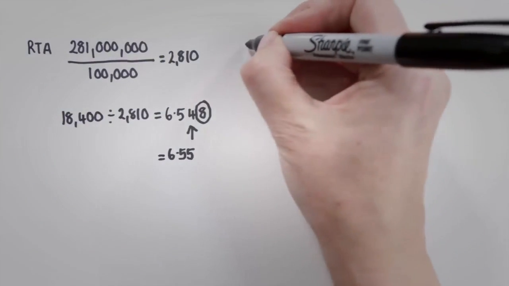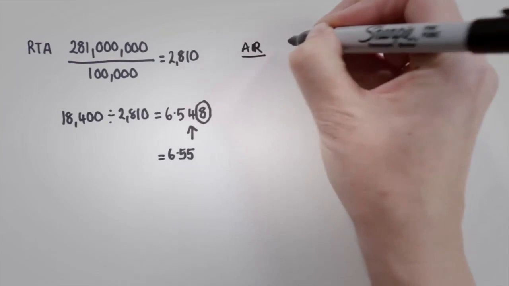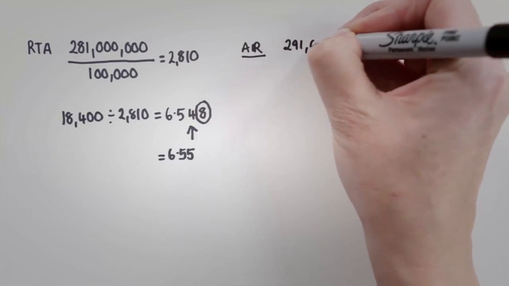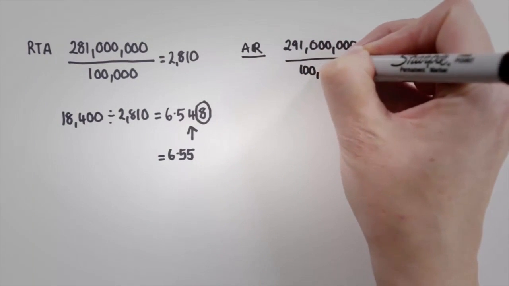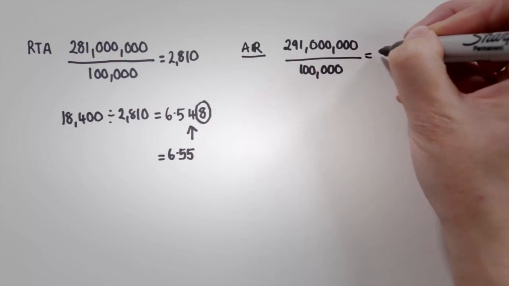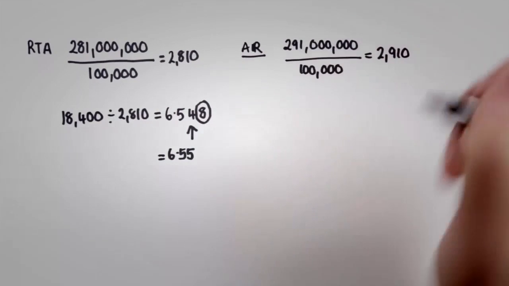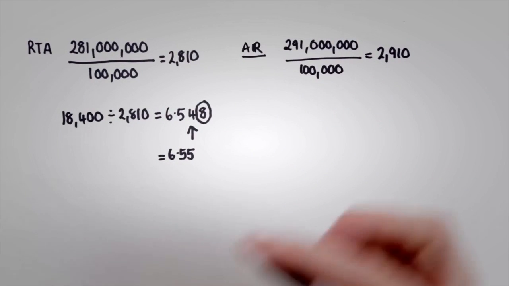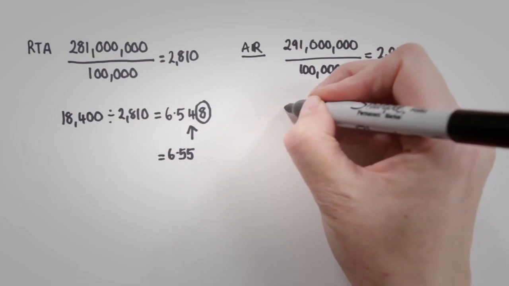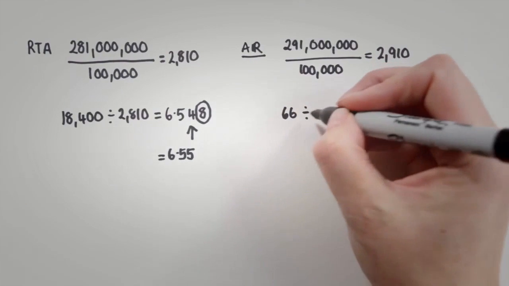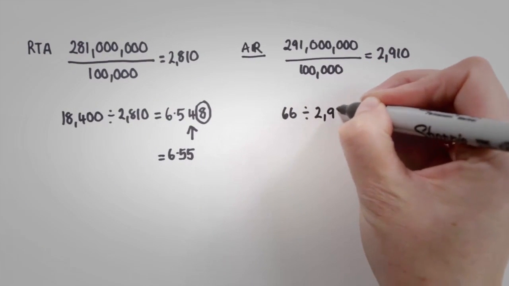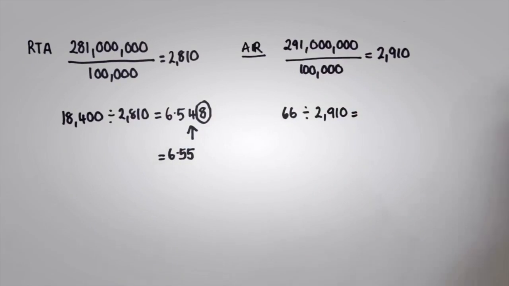So for air travel, we had 291 million divided by 100,000, and that gave us 2,910. Now the number of deaths was 66, and we want to divide 66 by 2,910. Again, you can do that on your calculator.